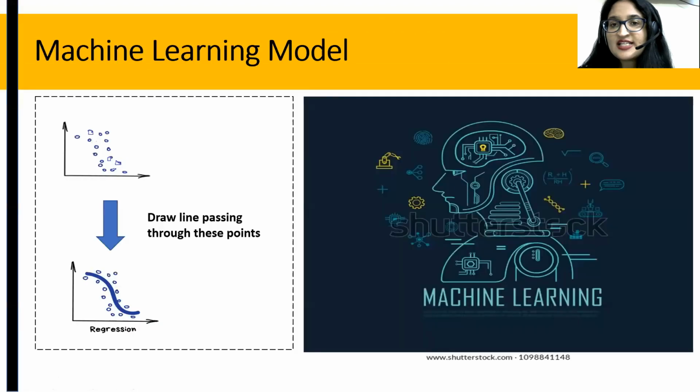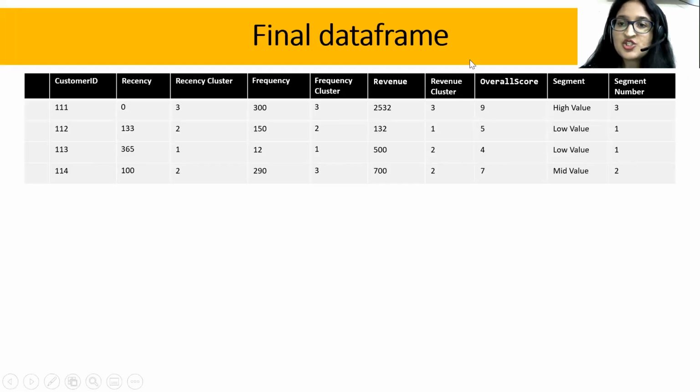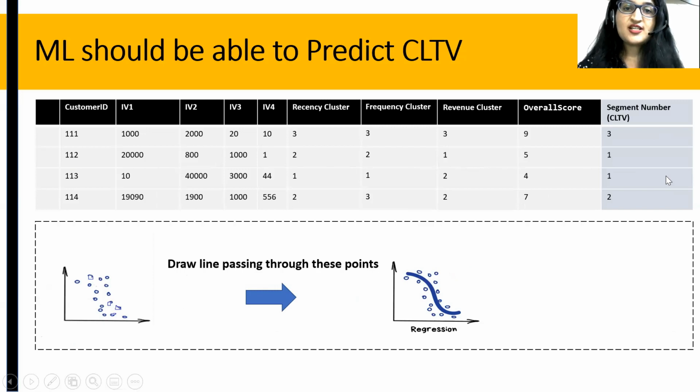Okay, so what we need to do now is we need to make sure that the machine is able to predict for any new customer. This machine learning model should be able to predict the customer lifetime value. So for, let's say, the first customer, 111, we have some input variables, IV 1, 2, 3, 4. It could be anything: age, income, gender, city, any information about that person. Then we have the recency cluster, frequency cluster, revenue cluster. We have the overall score. And based on all of this, we have a segment number.